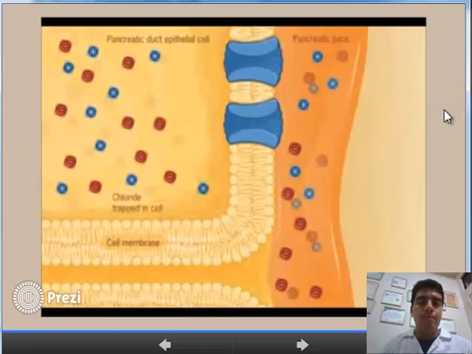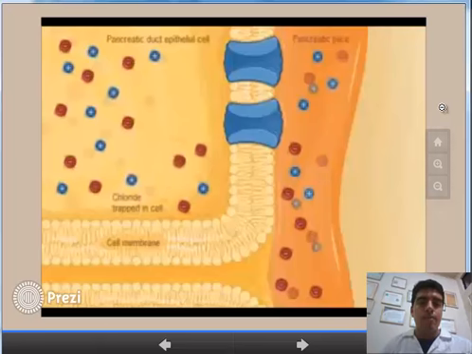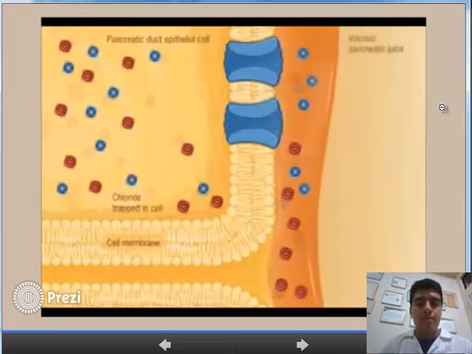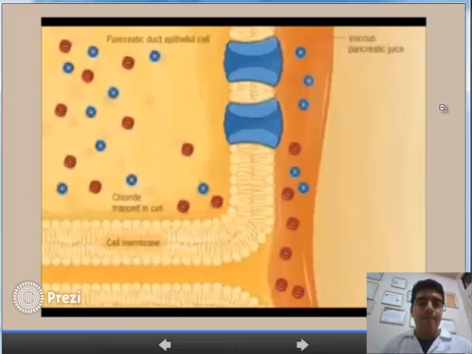This causes chloride to be trapped in the cell. Without the chloride movement out of the cell, neither sodium nor water can move into the pancreatic juice. This causes the pancreatic juice to become viscous. At the same time, the sodium channel is more active.